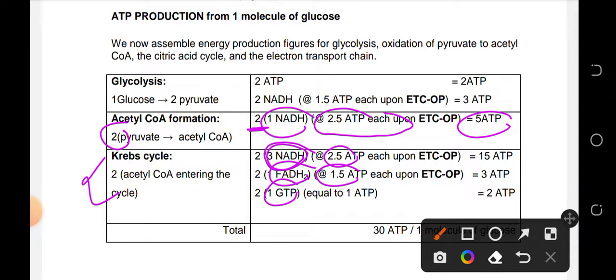And all in one cycle, that's 10. However, that would be multiplied by 2 kasi nga dalawang cycle ang gagamitin natin kasi dalawang acetyl-CoA ang papasok. So that would be a total of 20 for Krebs cycle only.